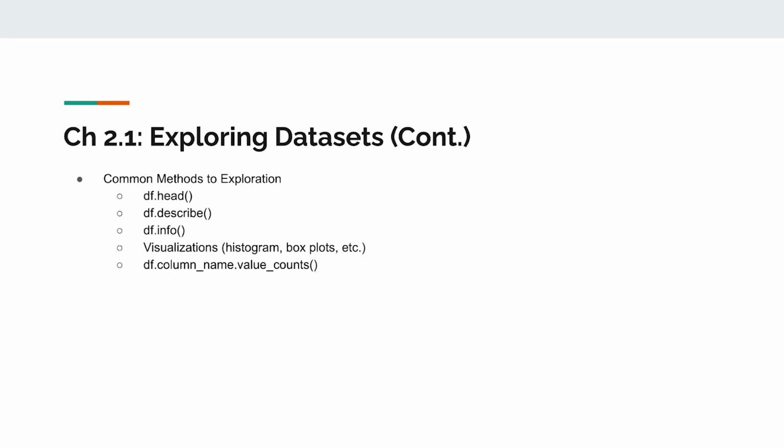So the .describe function shows numerical statistics of the data set. I'll be showing you how it's used really soon, but basically it shows all the core statistics of the data set, but it only shows those statistics for numerical columns like float and integers. Next, there's the .info function. .info is a built-in Pandas function similar to describe and head, and it shows what kind of data type each column is in the data frame, and it also shows how many non-null values there are.